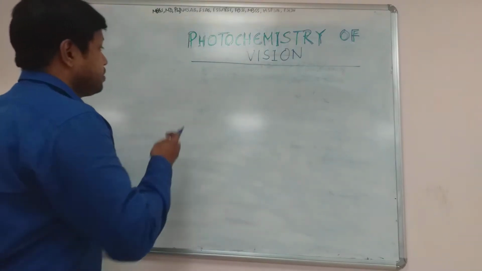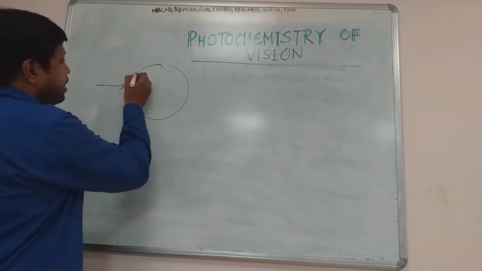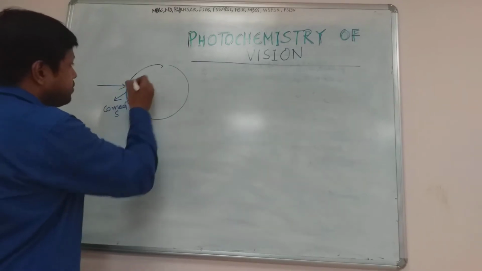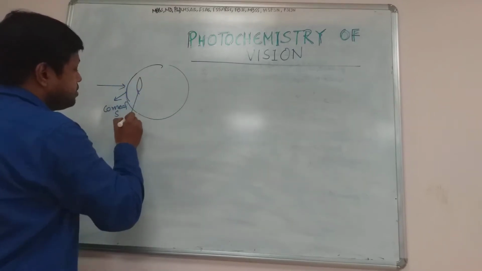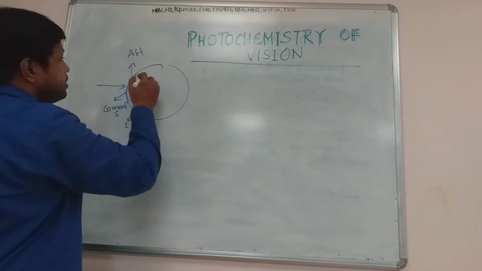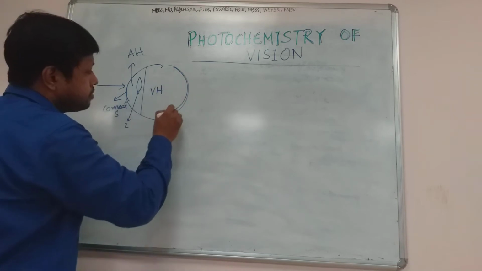Now, suppose this is the eye. When the light falls, it has to first cover the cornea. This is the corneal surface. Then there is the lens. This is the lens. Before this is the aqueous humor. Then after the lens lies the vitreous humor, and this is the retina.